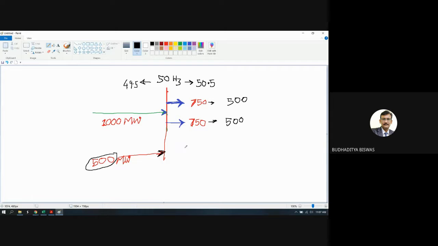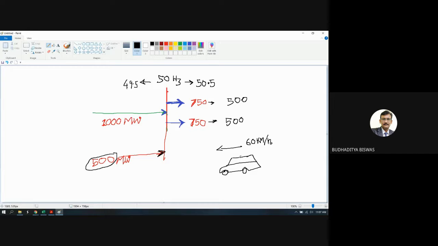Then the frequency tends to increase. Why? To understand this concept, suppose this is a car, and this car is moving in this direction at 60 kilometers per hour.